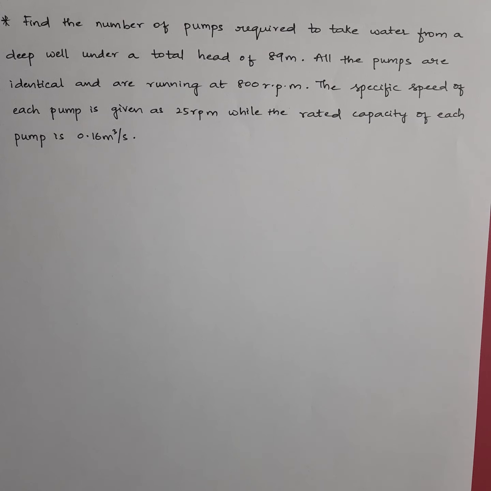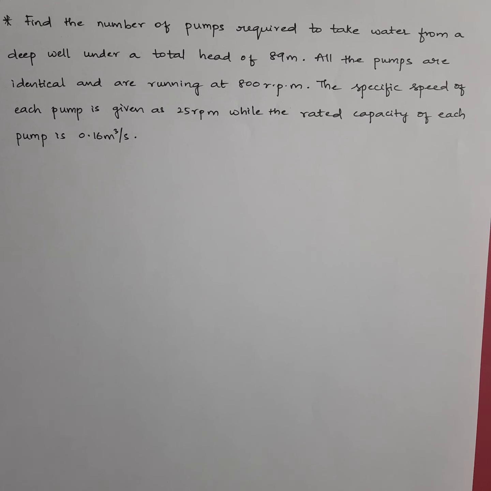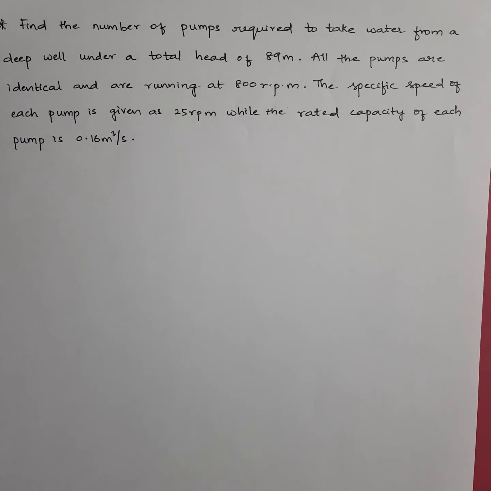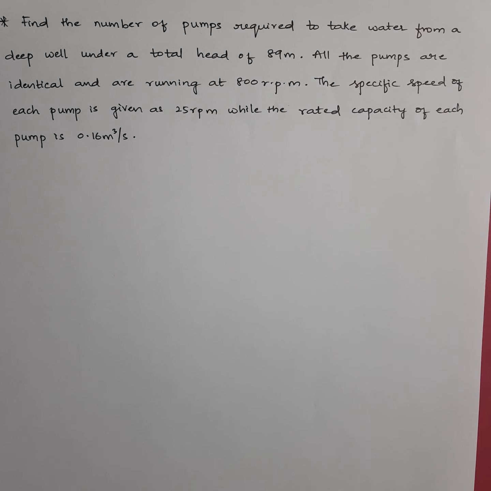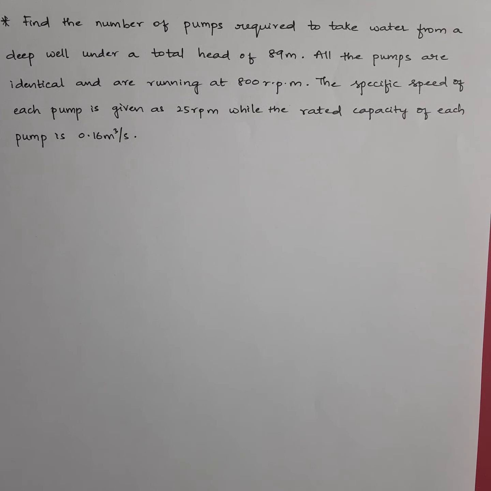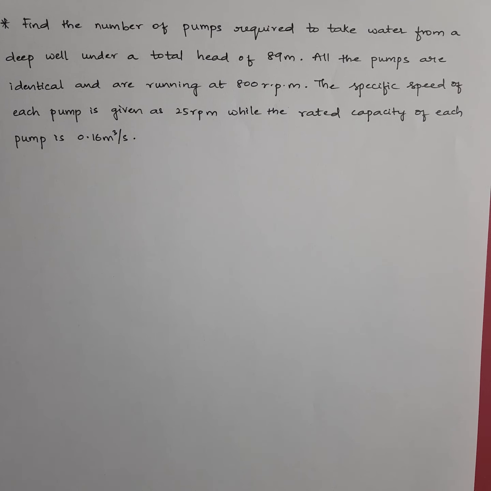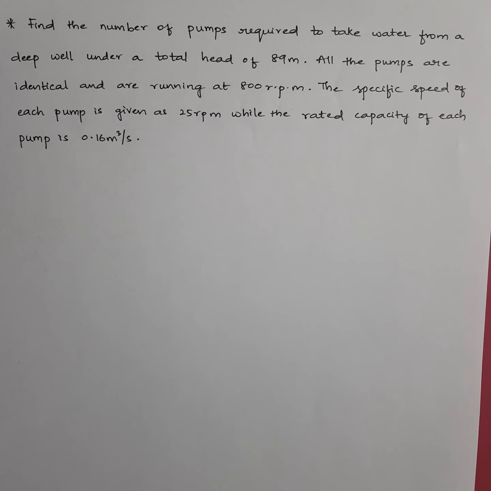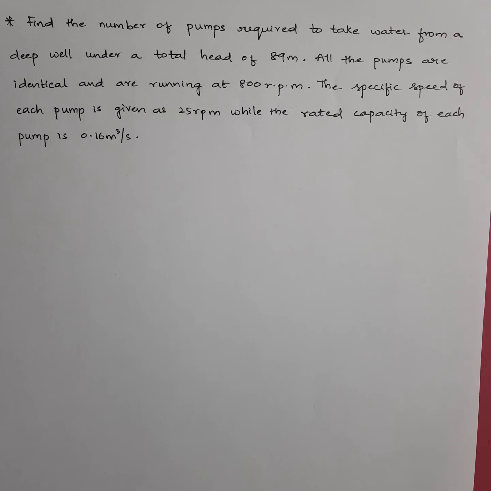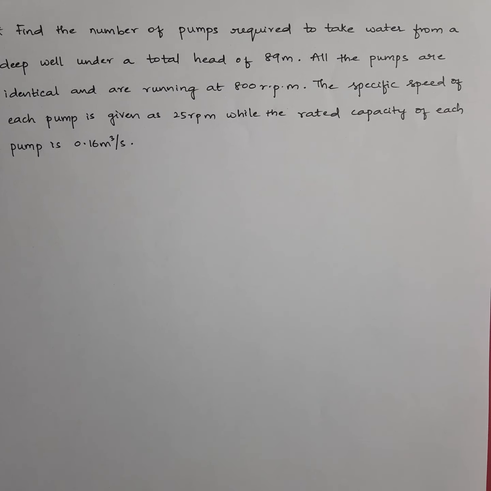As I've told you, in this video I'll be solving different models of problems related to pumps, related to single and multi-stage, and also related to specific speed. So people who have missed out specific speed derivation, you can just check out my previous video. I have derived the formula of specific speed for a centrifugal pump, which is given by the formula Ns = N root Q by Hm power 3 by 4. Okay, so now let's see the first model of problem.